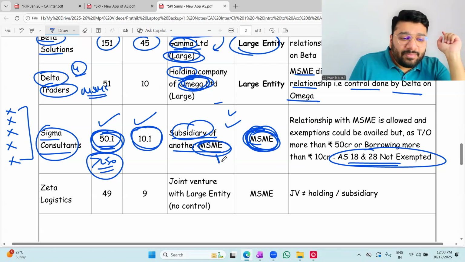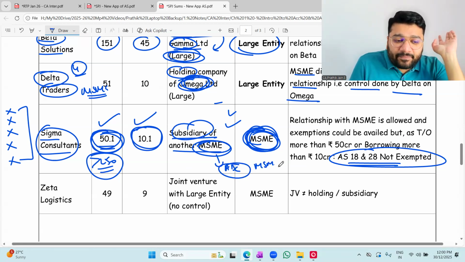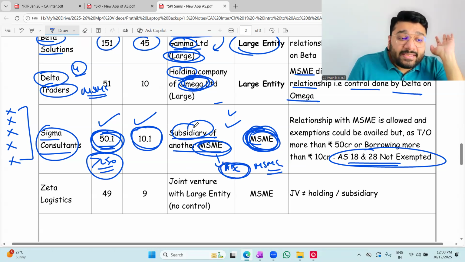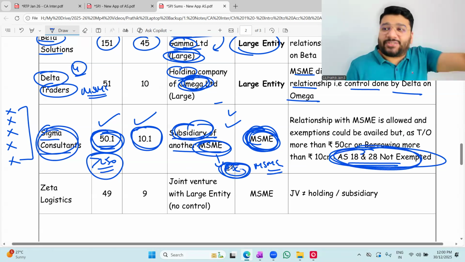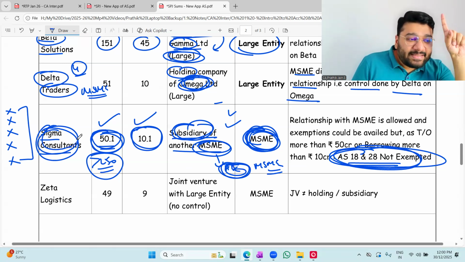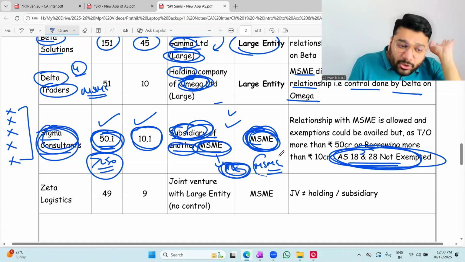That another MSME is, let's suppose, ABC. So ABC is MSME. Now, since this ABC is the subsidiary of Sigma consultant who is not exempted from 18 and 28, ABC also has to follow 18 and 28. I'm talking about ABC now. Forget Sigma now. Sigma is a subsidiary of another MSME. Imagine another MSME is ABC.